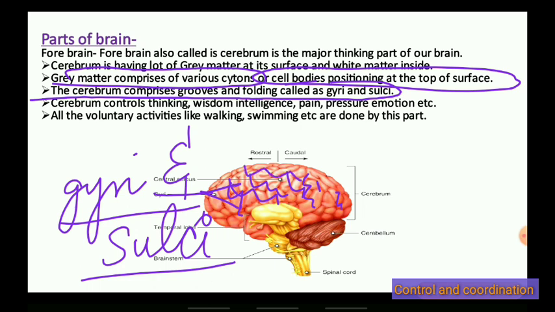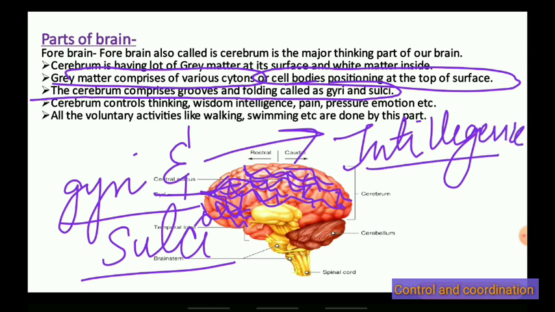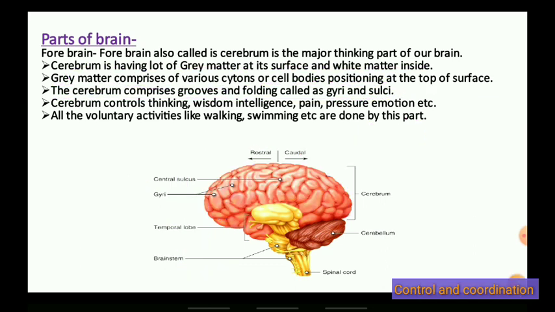The more grooves and folds there are on the brain, the more intelligent the person is regarded. So gyri and sulci are related to intelligence. More gyri and sulci, more intelligent you are. And how will you develop more gyri and sulci? When you do more studies, more exercise, more practice of the related thing, then these gyri and sulci and these grooves will become more prominent. Okay, hope it is clear.